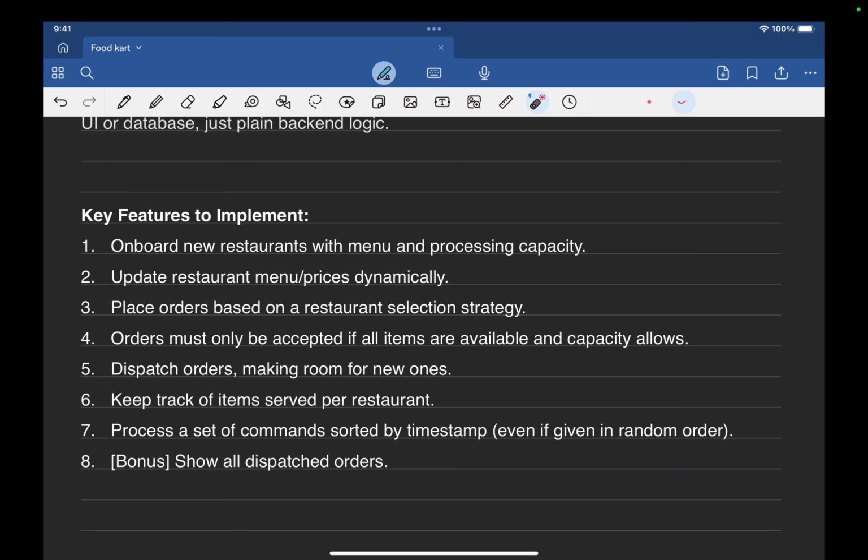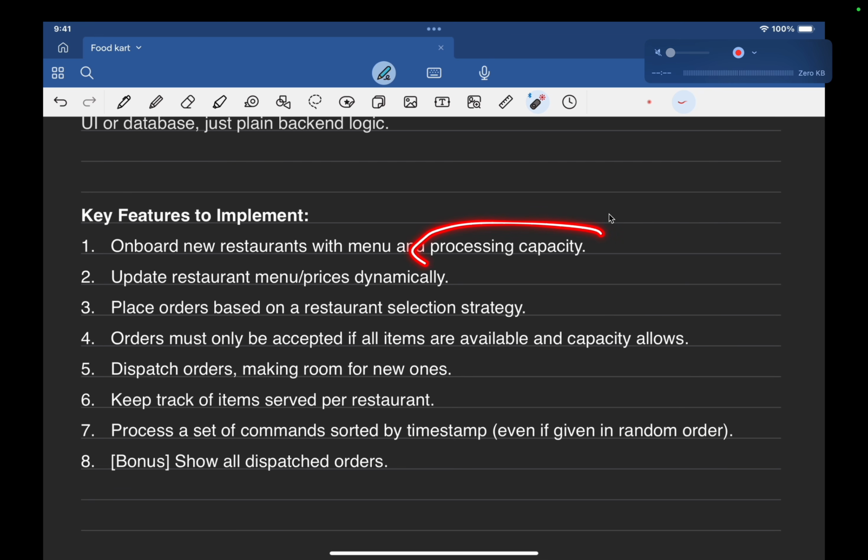The second step is the relationships between those entities and how they interact with each other. On point number 1, when we need to onboard a restaurant, restaurant is going to be one entity. Processing capacity is going to be another entity.